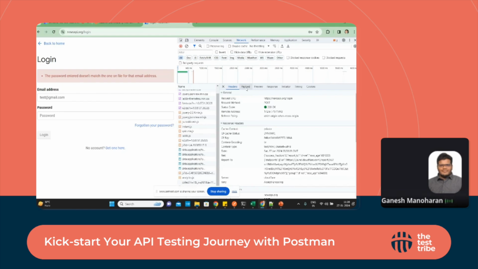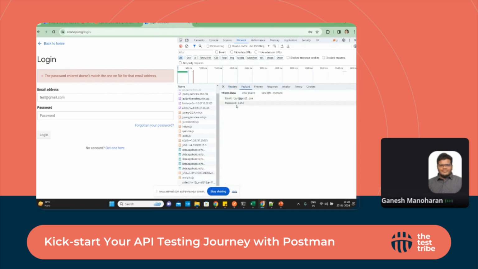And if you go to the payload area, we can see the details which I submitted. That's how we can connect the UI to the API. We'll talk more about the API, how we need to build it, because as I told initially, if you do more API testing, we'll spend less time in the UI.